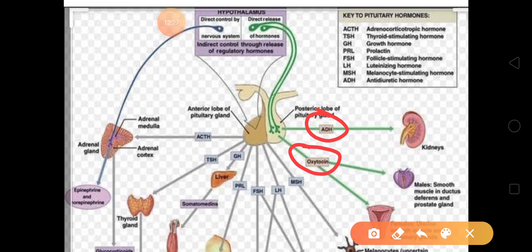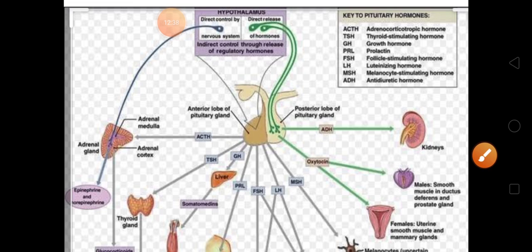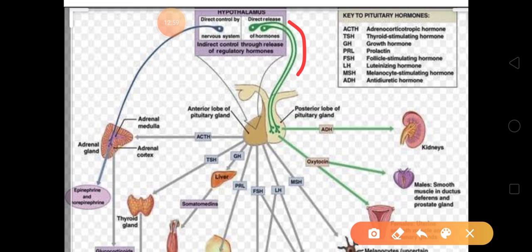So posterior pituitary will release two types of hormones, ADH and oxytocin. ADH will act on kidney and oxytocin will act on male and female differently. In male it acts on smooth muscles, ducts and glands, and in female on uterine smooth muscles and mammary glands.